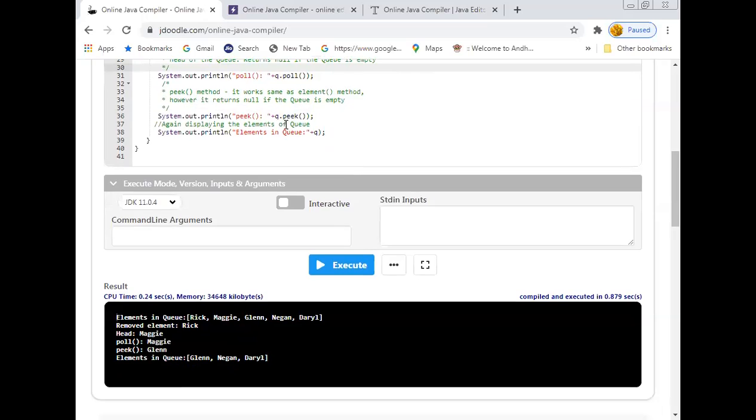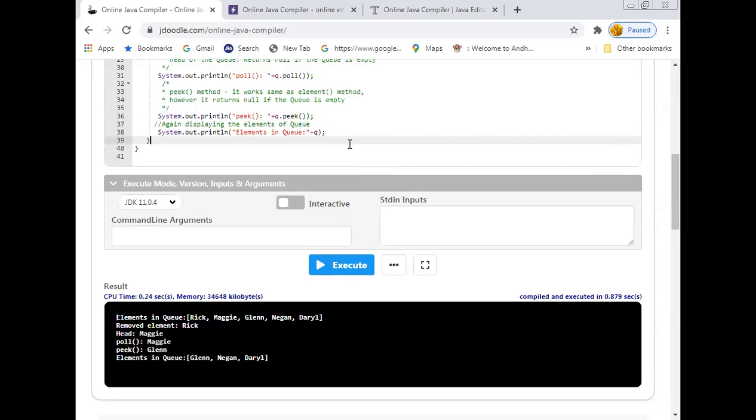And then peek is the method which is used to display the head element, whereas in the case of a stack, the element present at the top will be displayed. It is not removed from the list.